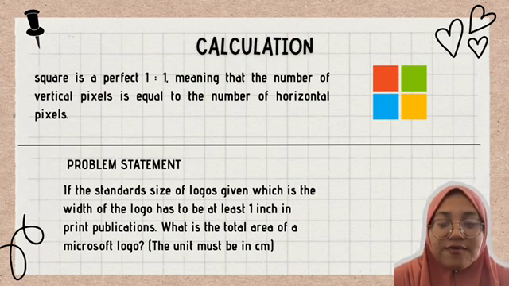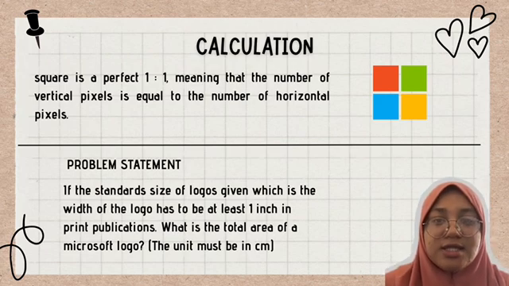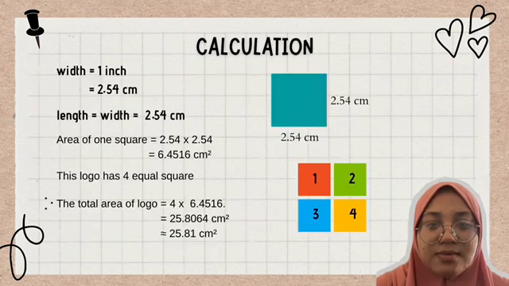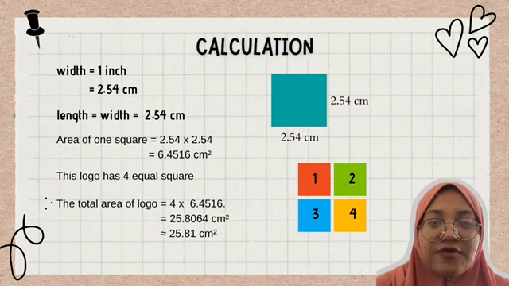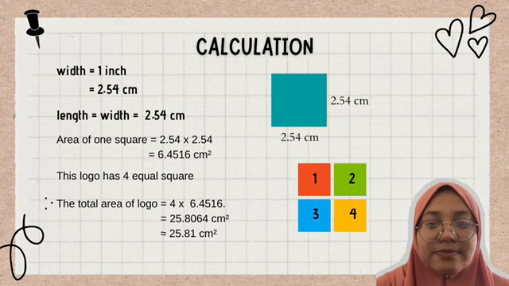Because the Microsoft logo does not have an actual size, we use the standard size that is commonly used to calculate the area as the problem statement given. Problem statement: if the standard size of the logo given, which is the width of the logo, has to be at least 1 inch in print publications, what is the total area of a Microsoft logo? The unit must be in centimeter. Width given is 1 inch, and if we convert it to centimeter, it will become 2.54 centimeter. Length equals width, so the length is also 2.54 centimeter.